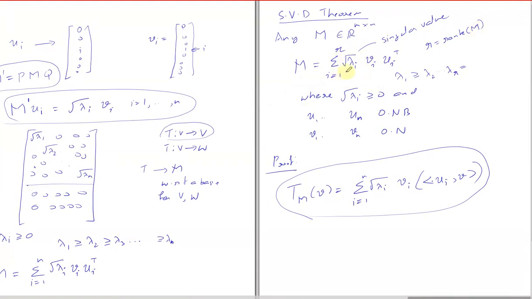The coefficients will be positive numbers, there will be only the rank number of terms, and these Ui and Vi are orthonormal vectors. So that's all for today. I can take questions.